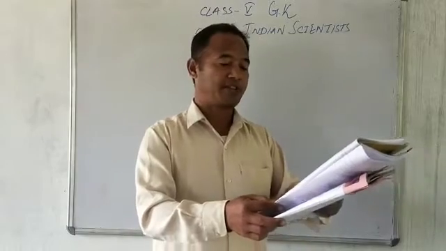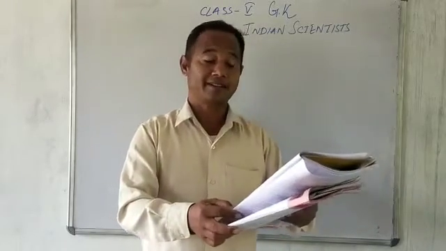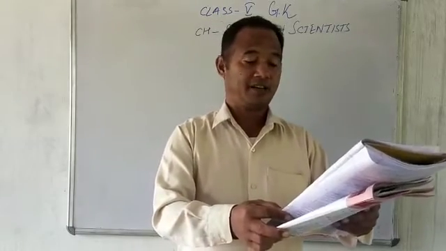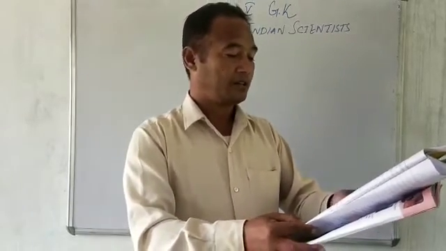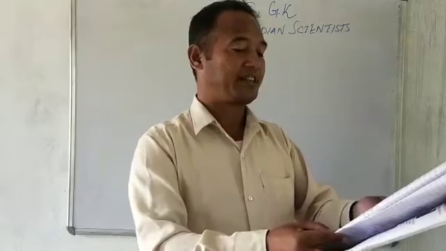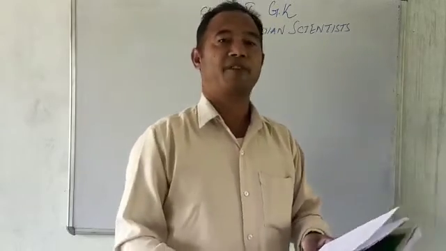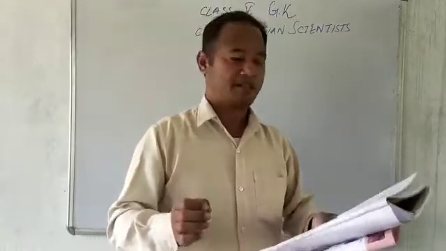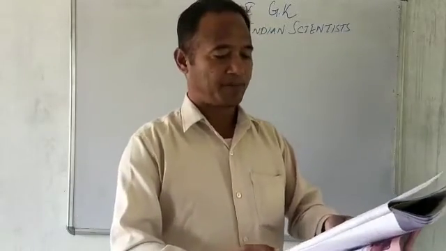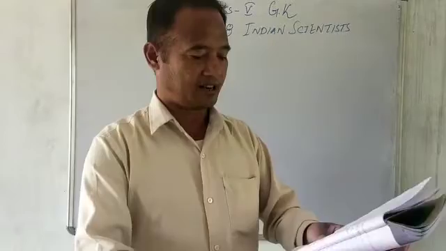He was born on 7th November 1888 in Tiruchirappalli and died on 21st November 1970 in Bangalore. C.V. Raman. He is one of the greatest Indian scientists. Okay? C.V. Raman. Chandrasekhara Venkata Raman.